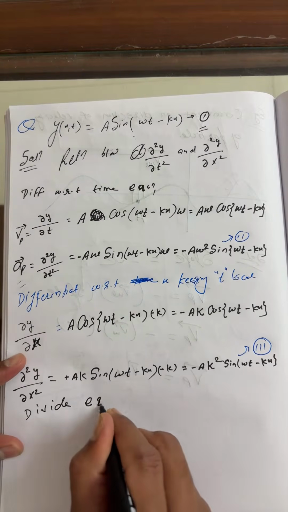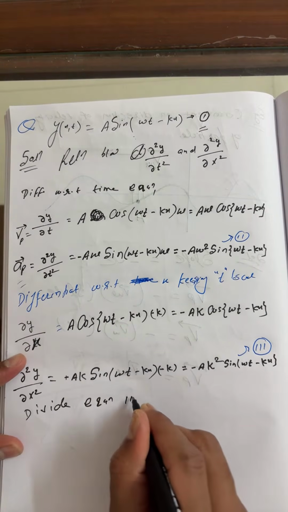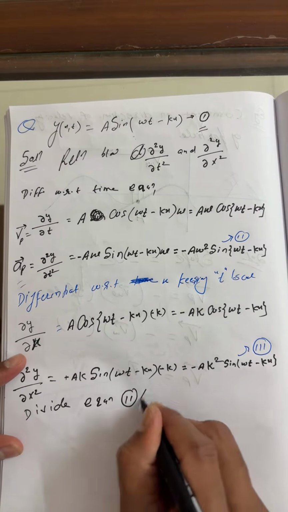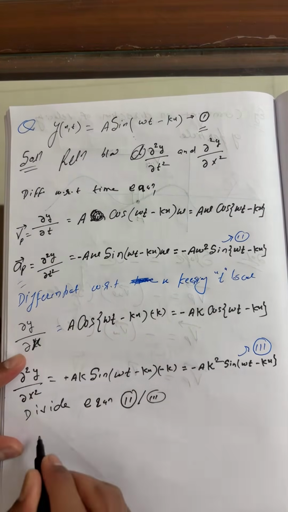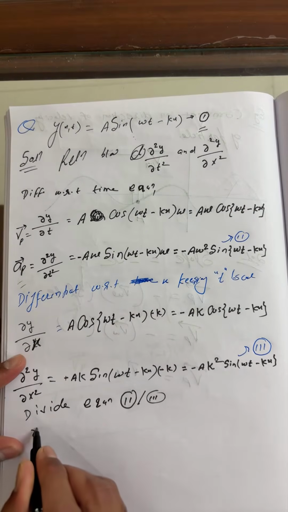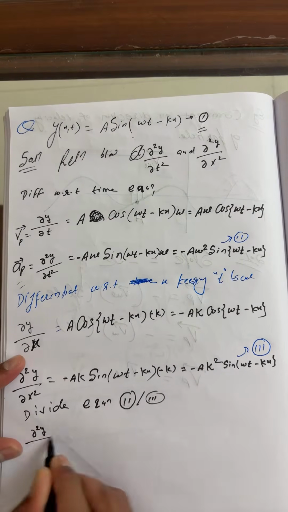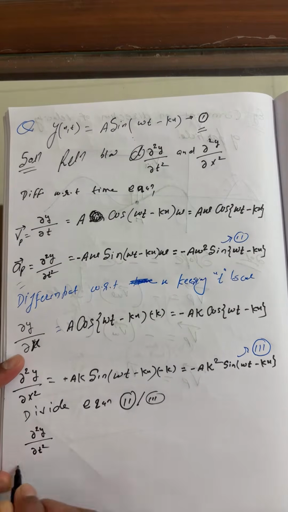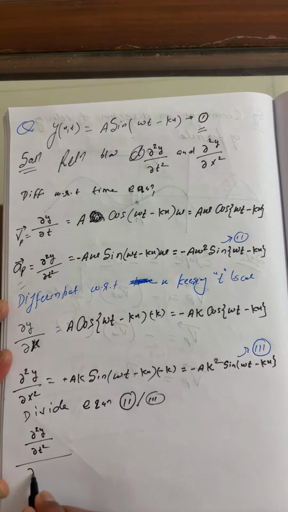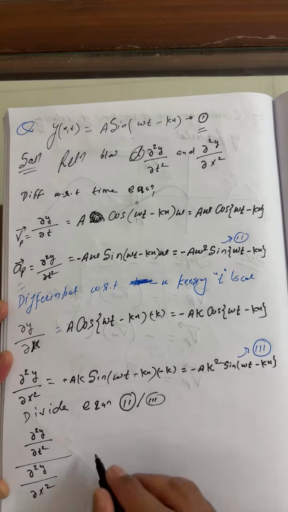So second is ∂²y/∂t², and the third one is ∂²y/∂x².